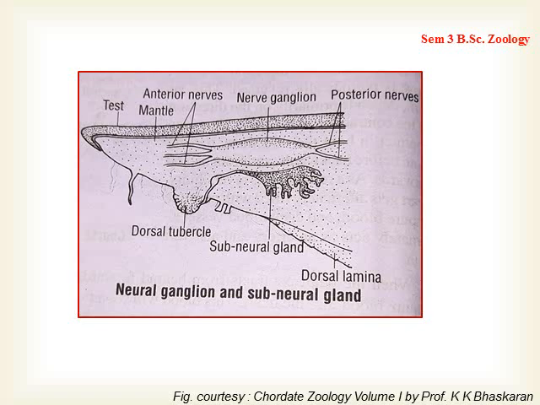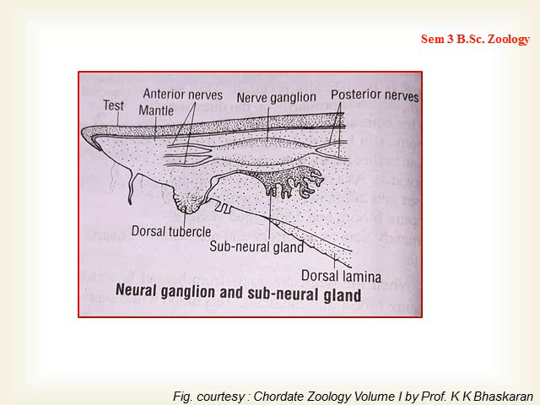So this figure depicts both the nervous system and the excretory system together. Here you can see the neural ganglion. This neural ganglion is a solid ganglionic mass situated in the body wall of the mantle. The mantle is marked over there. And similarly, it was already said that the neural ganglion gives off anteriorly as well as posteriorly the nerves, that comprises the anterior and the posterior nerves, which arise from the neural ganglion. It forms the peripheral nervous system, right?